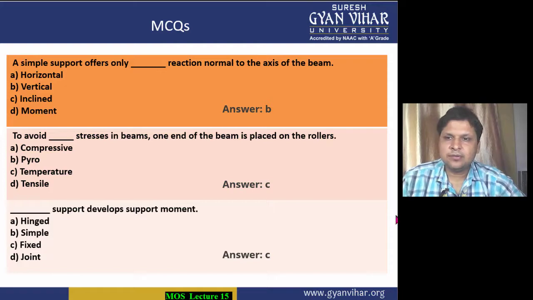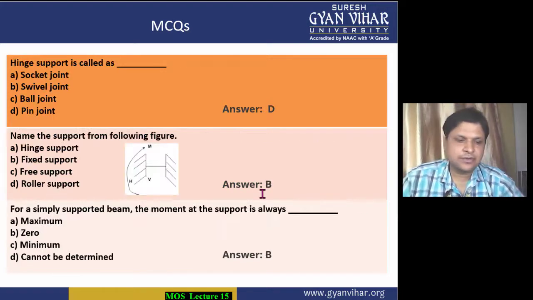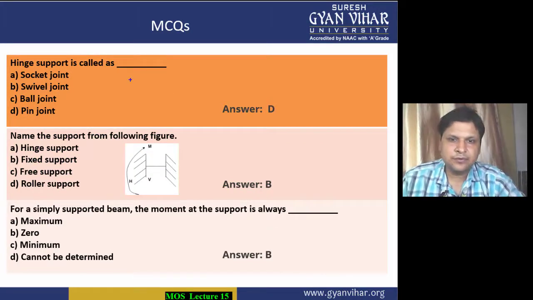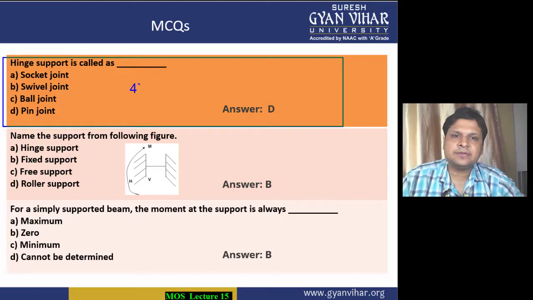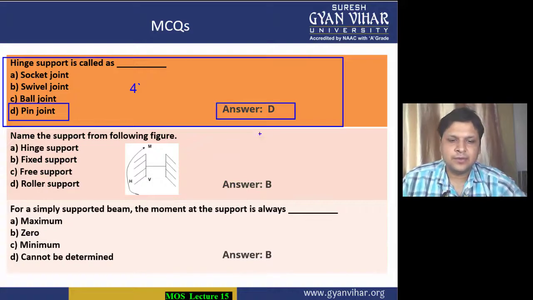Coming into the next 3 multiple choice questions. First of all, going into multiple choice question number 4, what is the question saying to you? Hinge support is called as dash. So we all know that hinge support is also known as pin joint support. This means that D is the correct answer.